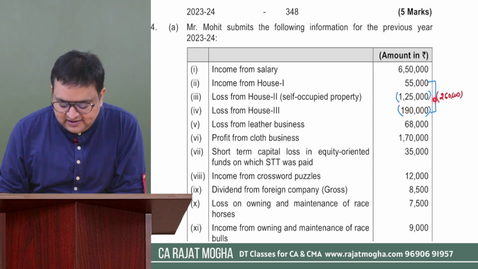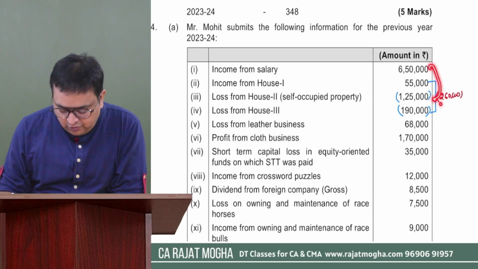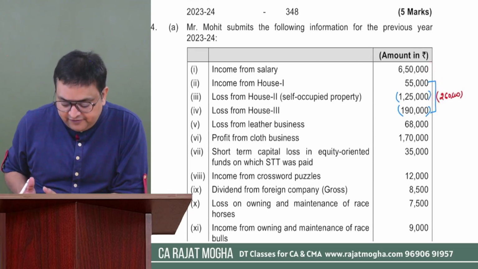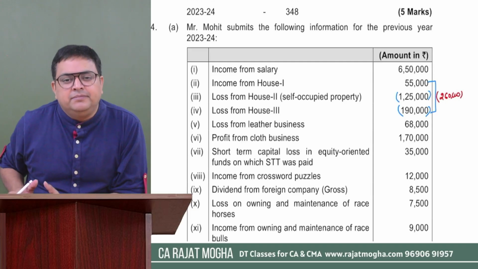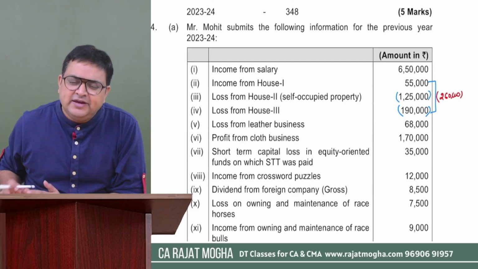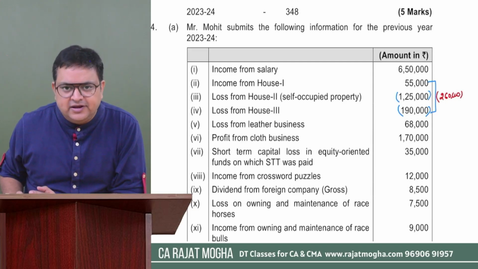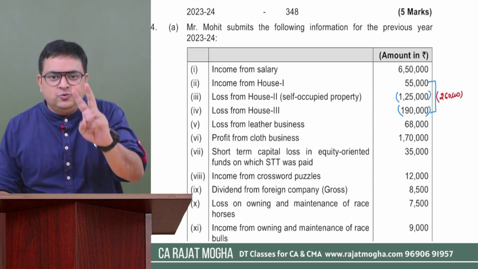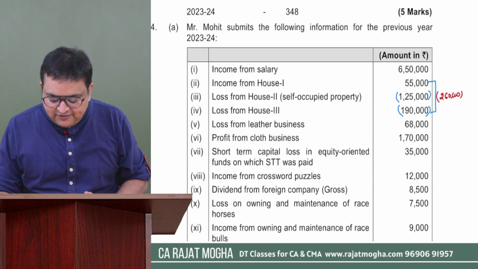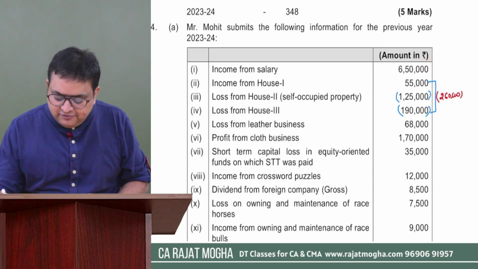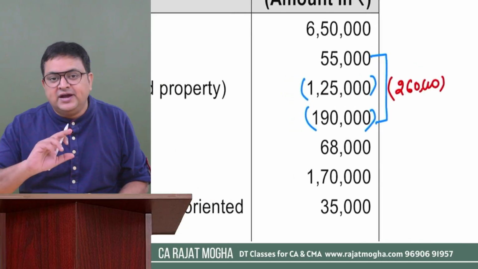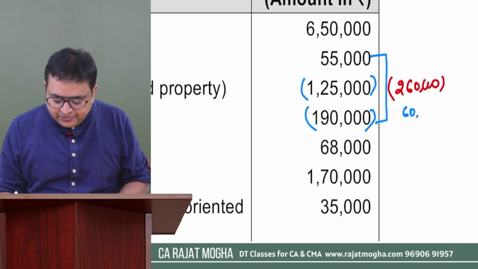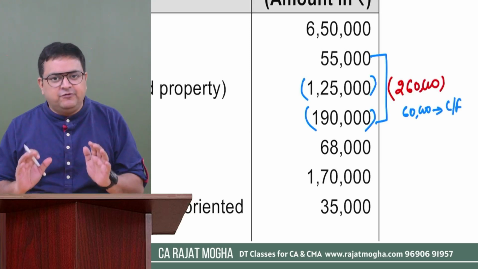In this case, I can set it off from salary. If I had income from PGBP or other sources also, we could set it off from that as well. That is not an issue. But the maximum loss which house property can set off from other heads is 2 lakh. Please remember this. If I am setting it off from salary, then only 2 lakh would be set off. 60,000 would be carried forward, because we cannot set off the entire 260. Only a maximum of 2 lakh can be set off. This would be carried forward for sure.